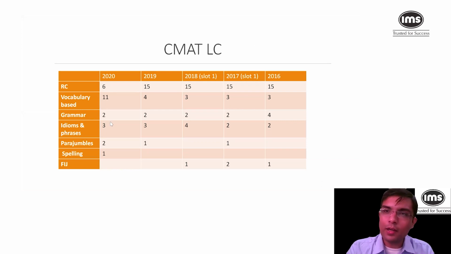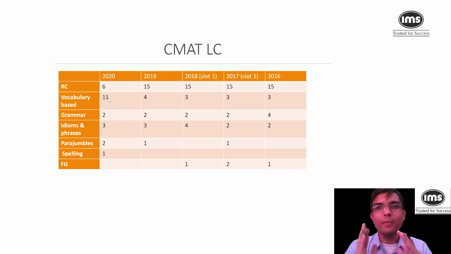Apart from that, grammar, idioms and phrases, parajumbles, and as I said, foreign was the spelling that was asked last year. So these are some, I would say, very common topics of English that are asked. The difficulty level of English again remains very easy. So last year, the top two students of India got 100 on 100 on verbal. They were not 100 on 100 in quant, but 100 on 100 was in verbal. So just to let you know, it is possible to get 100 on 100 in verbal as well. Verbal also comes at a very easy level. It is not that difficult. Just that you should have your basics in place.